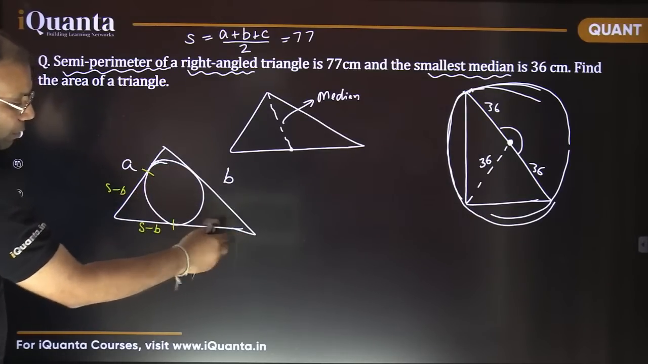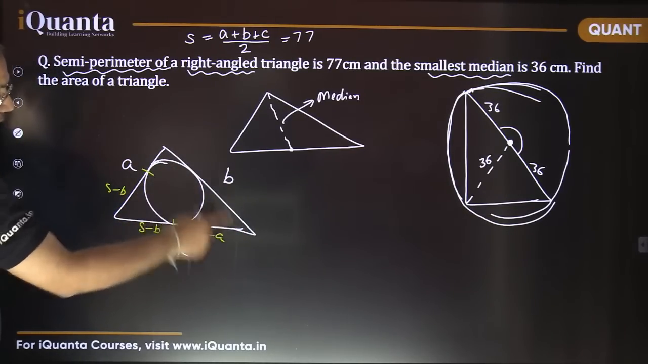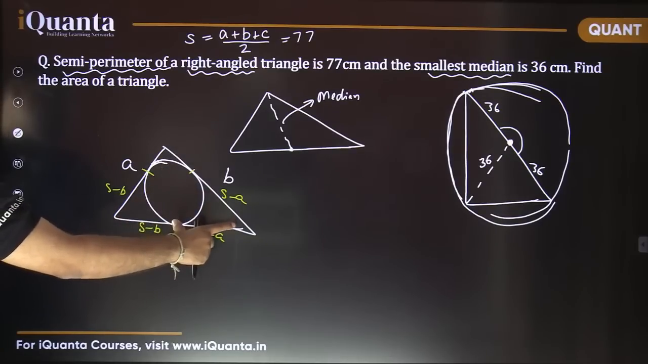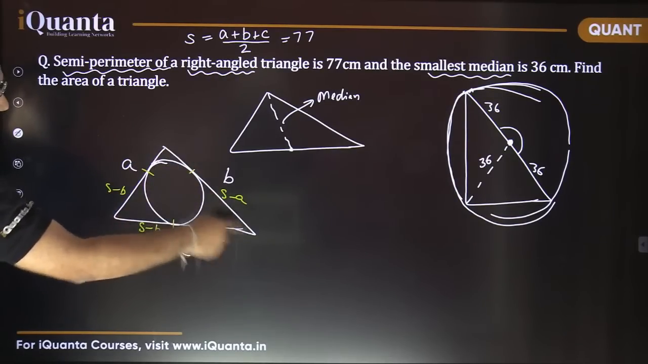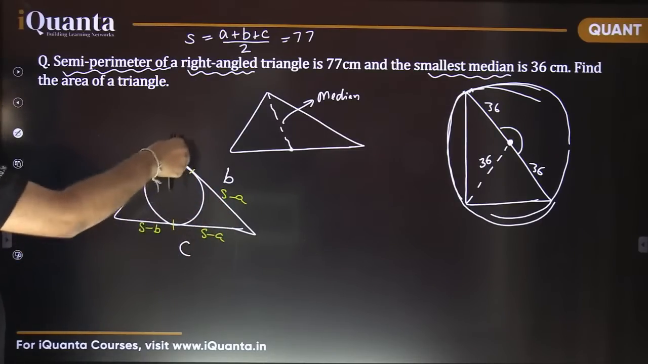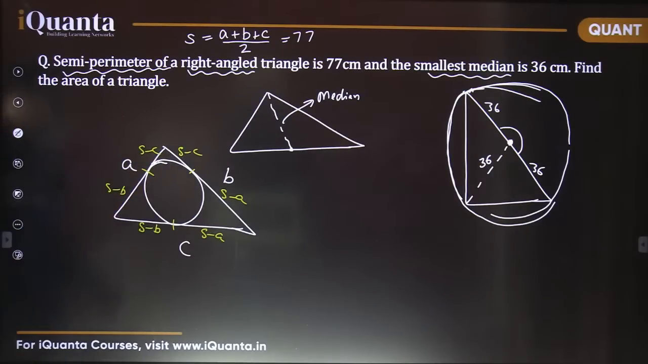Same way, this length would be how much? S minus A, because these tangents are both equal tangents. S minus A here. Both these tangents are along the sides of length B and C, so the opposite length is A, so S minus A. Same way, this one is going to be S minus C. It can be proved very easily. That's not a difficult part at all.